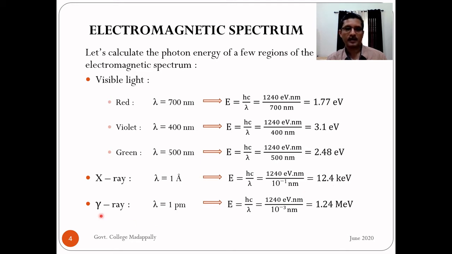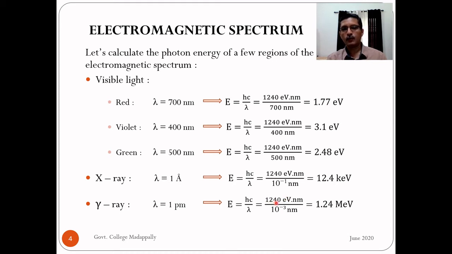What about gamma ray? The typical wavelength is 1 picometer. Substitute that, but here also convert picometer to nanometer. Picometer is 10 raised to minus 12 meter, which is 10 raised to minus 3 times 10 raised to minus 9. That is 10 raised to minus 3 nanometer. Nanometer will cancel. This 10 raised to minus 3 will go to the numerator as 10 raised to 3.